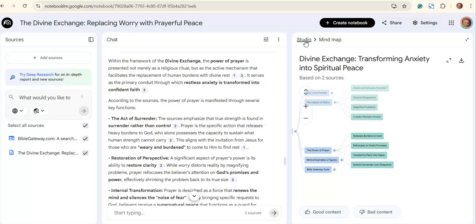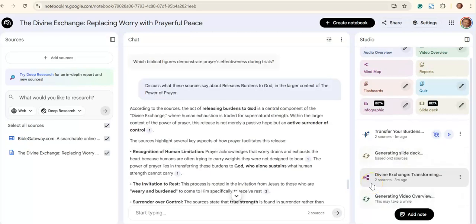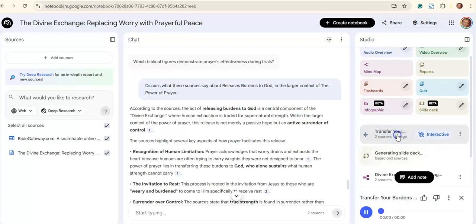This is just one aspect. We can actually have a presentation that maybe looks at the whole series of questions around one subject. So again, I'll put it on pause whilst we just generate some more of the content. So certainly one of the most interesting things is this bit here, transferring your burden. So I'm going to click on here, and see what we're going to be able to do.